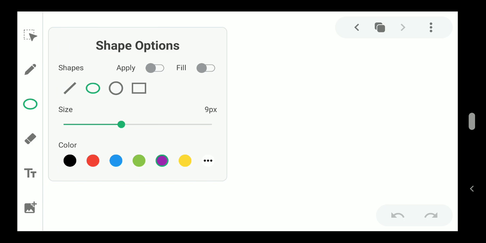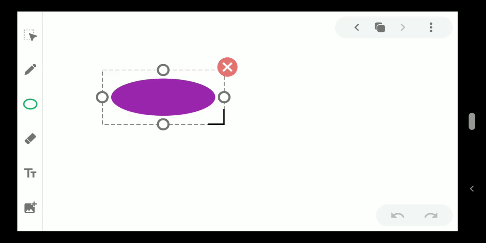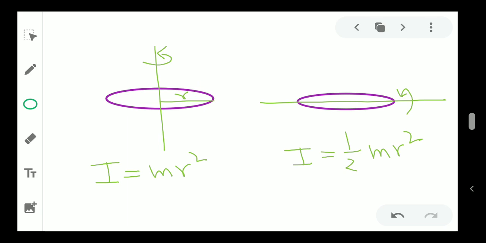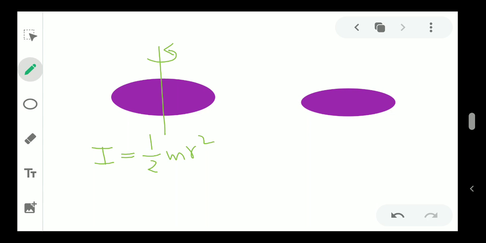One more thing is that you have to remember the moment of inertia of different objects, like let's say the disk. This was for the loop, and this was for the disk. For the disk, if we rotate like this, the moment of inertia should come half mr square. And if you make the disk rotate around its diameter, that means the axis will be the diameter itself, then I will have 1/4 mr square value.